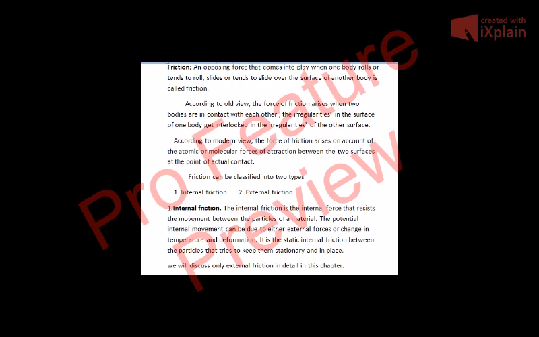And today I am with another topic, friction, for class 11th, and it's from laws of motion. About friction, you may have learned in your earlier classes. Friction is an opposing force that comes into play when one body rolls or tends to roll, slides or tends to slide over the surface of another body.